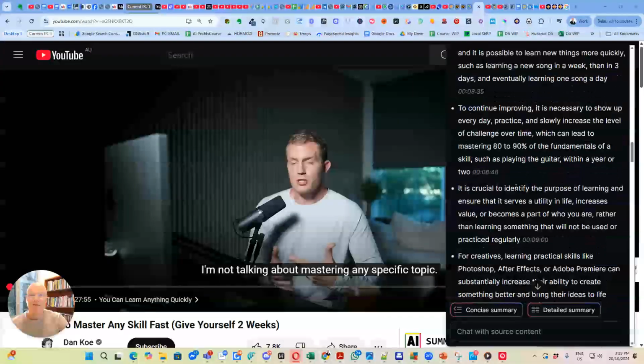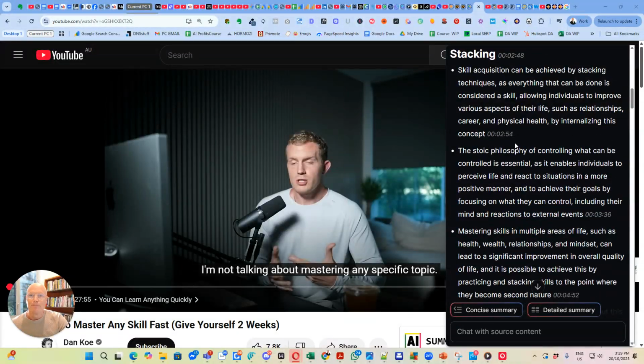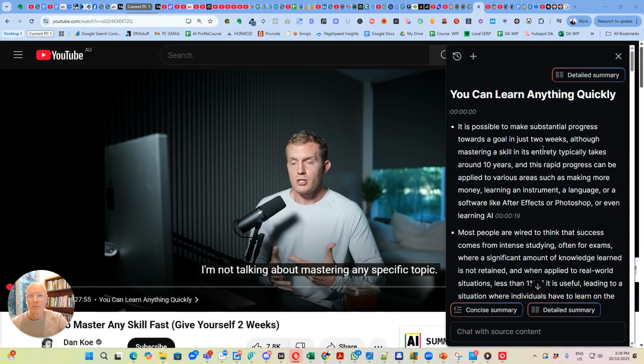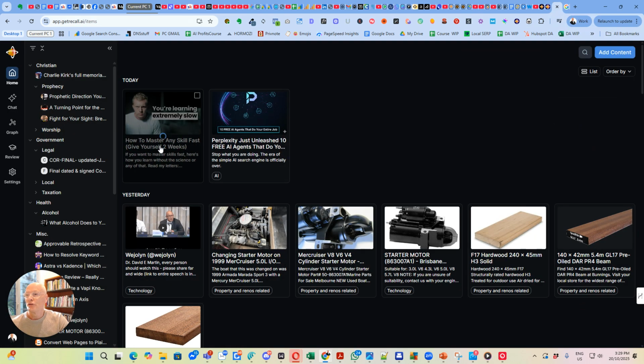So you can get summaries, you can copy bits into, for instance, blog posts, or into an AI to create another article or something like that. And as soon as I've saved that, there it is there today, it goes straight into my recall platform. So this is a fantastic tool to save time and to save the frustration of not being able to recall what you watched or read online. You can also use it on your mobile, which there are instructions on how to do.